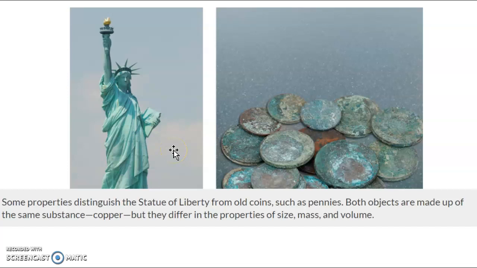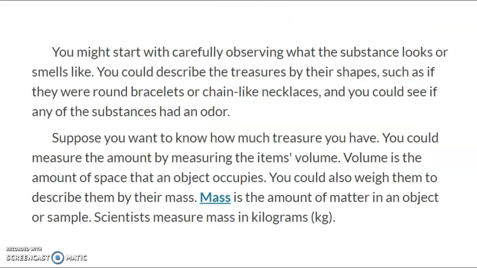Let's look at these pictures for a minute as an example. Some properties distinguish the Statue of Liberty from old coins, such as pennies. Both objects are made of the same substance, copper, but they differ in their properties of size, mass, and volume. So they're made of the same thing. They're both made up of copper, but they have different sizes, masses, and volumes. Those are their different properties.